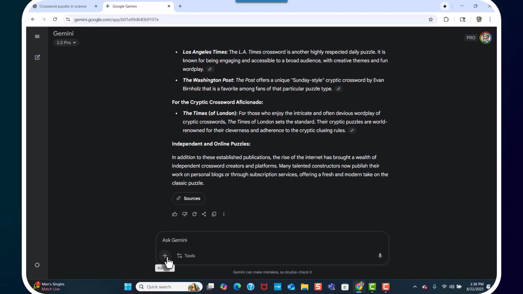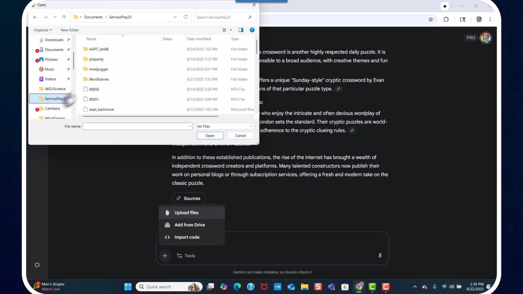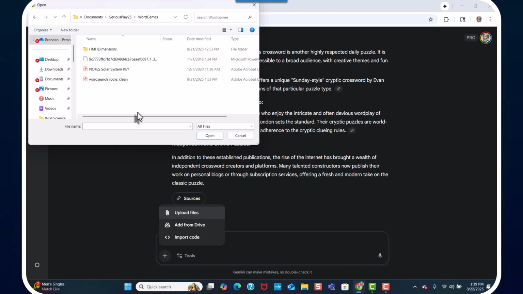So let's go ahead and we're going to upload information. We looked at these files yesterday. Let's see, same folder. No. Where are we at? Word games. All right. Let's go to the other one. This isn't the right one. Word games here. Where am I? Oh, it's not here. Word games. This one.